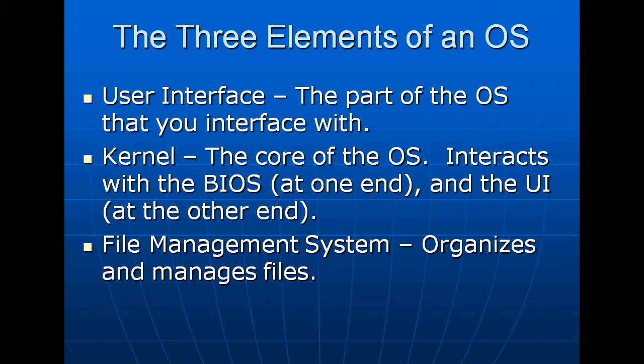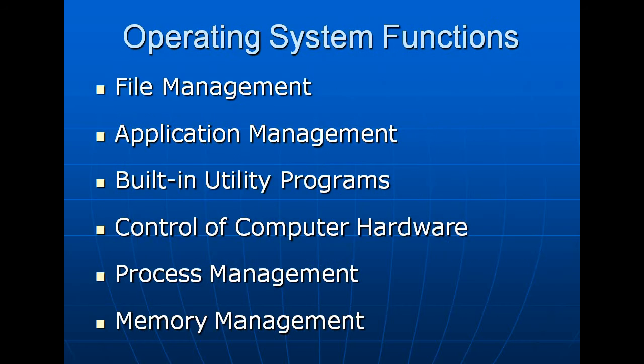BIOS means basic input output system. Third component of the operating system is the file management system, which organizes and manages files for the entire computer system.